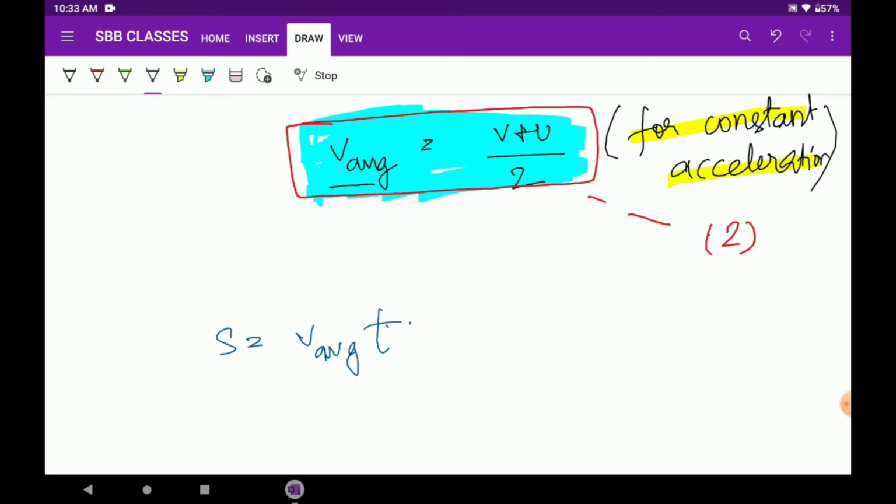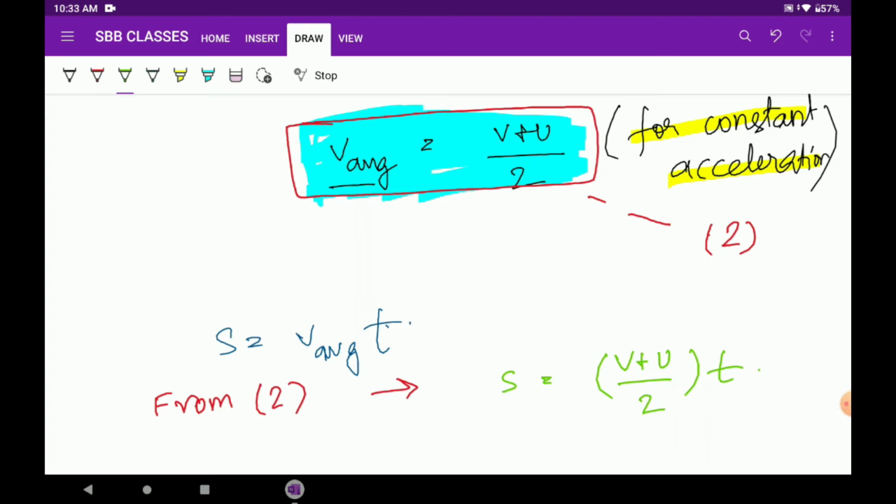So let us now substitute the value of V avg from equation 2 into this line. From equation 2, S equals (V plus U) divided by 2 into T.